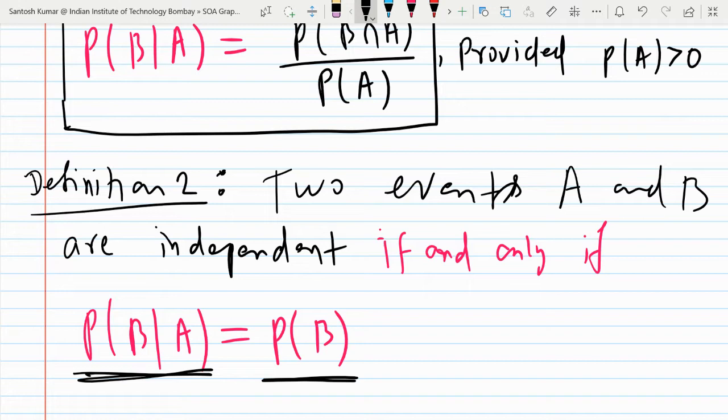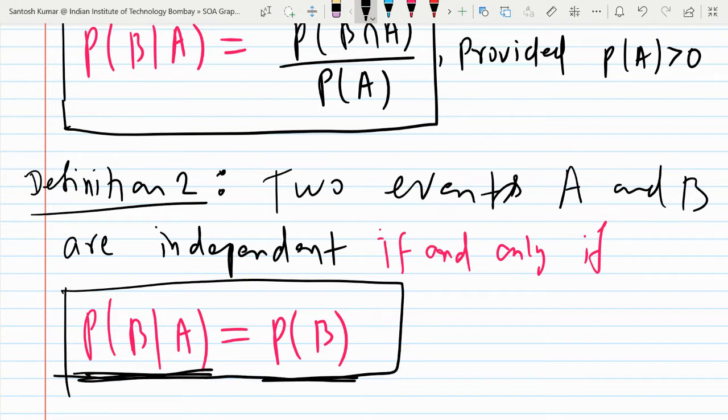In the usual sense, two events A and B are independent if occurrence of one of the events does not affect the occurrence of the other event. The same thing is written here. Occurrence of B will not affect occurrence of A, or occurrence of A will not affect occurrence of B. Then A and B are two independent events.